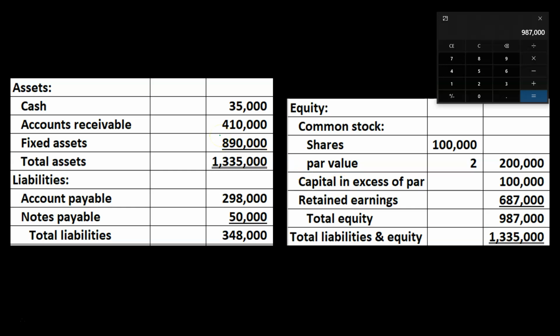assets. Note that whether you're talking about a sole proprietorship, a partnership, or a corporation, the total equity represents, in essence, the same thing. It's the owners' claim to the assets of the company as opposed to the debtors' claim, the liability claim to the assets of the company. If it was a sole proprietorship, the whole thing would be owned by one person. If it's a partnership, then it's owned by multiple partners. And if it's a corporation, it is, of course, owned by the shareholders.